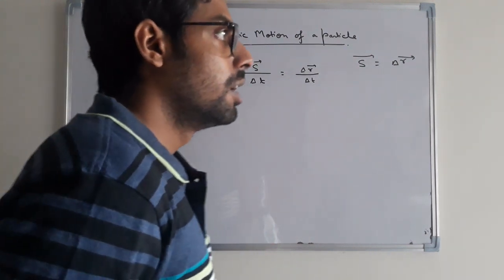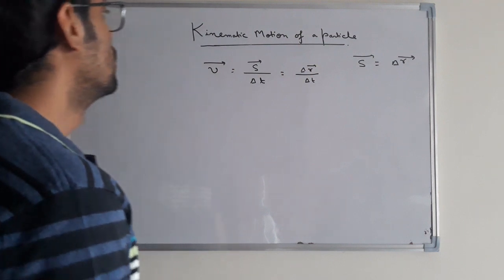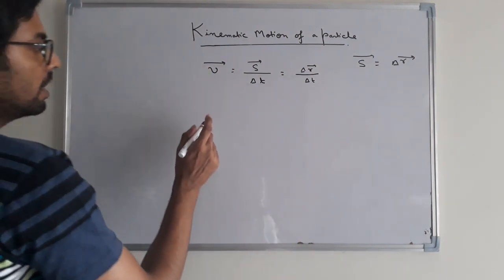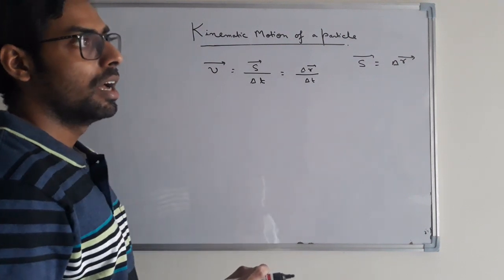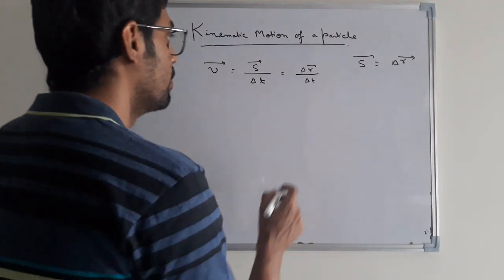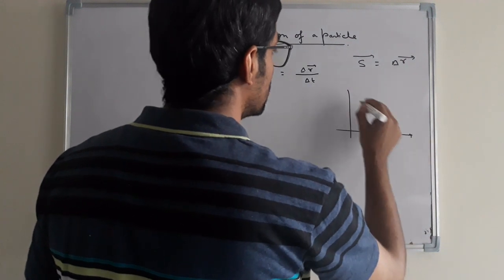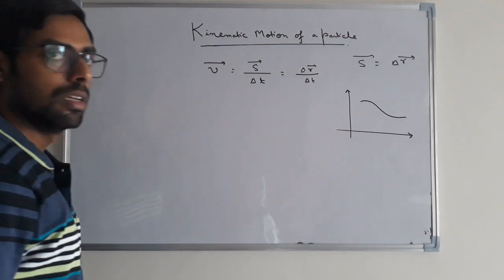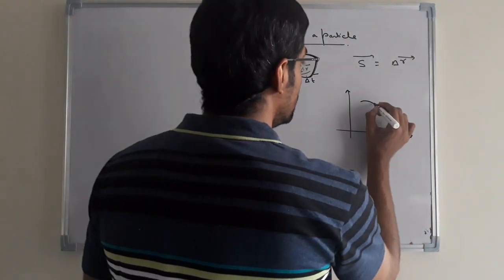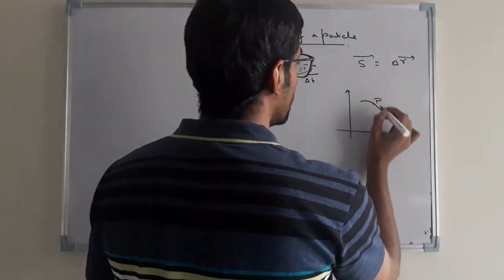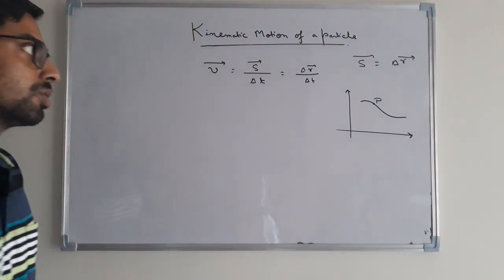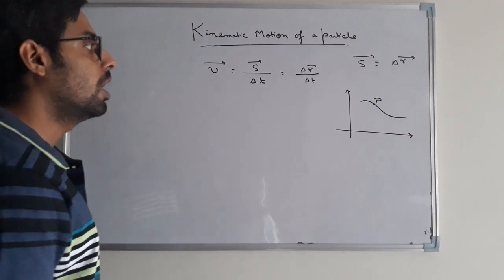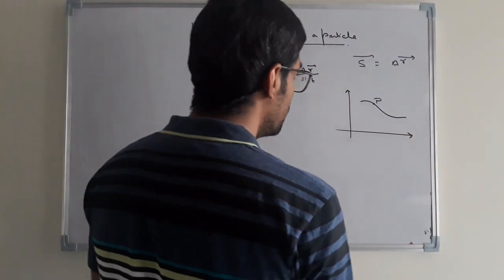Now, suppose we have to find the velocity of a particle at a certain instant of time. Suppose this is the motion of a particle, traversing this path, and you have to find the instantaneous velocity of the particle when it is at the position P. So how can you find the instantaneous velocity of a moving particle?